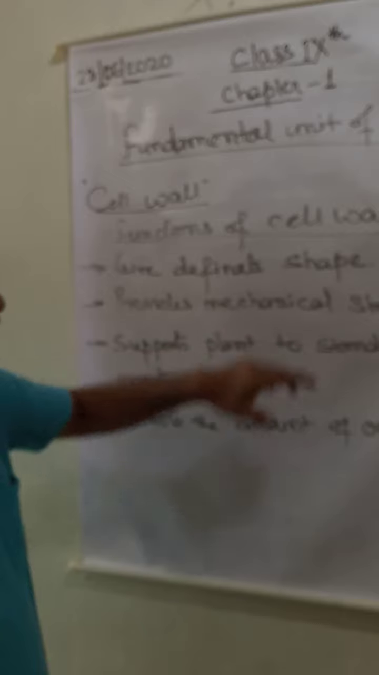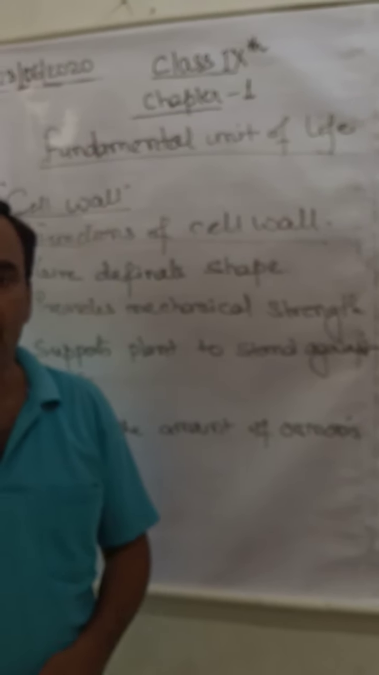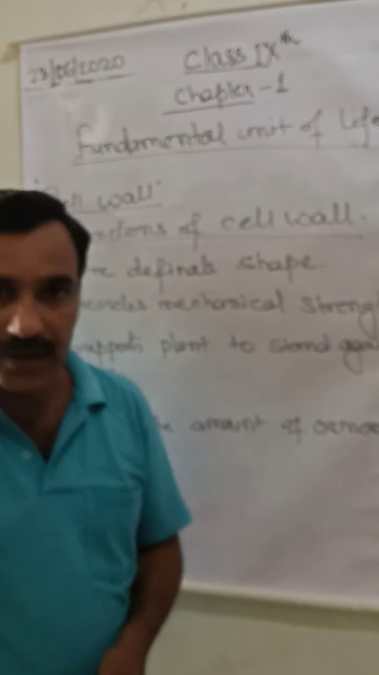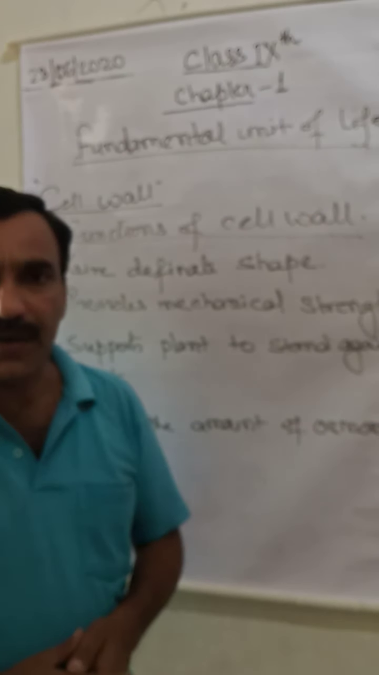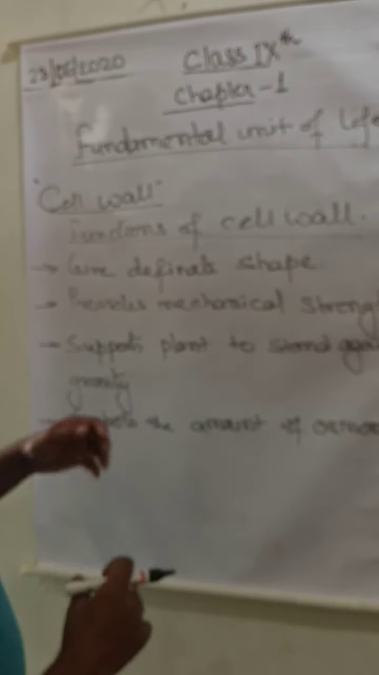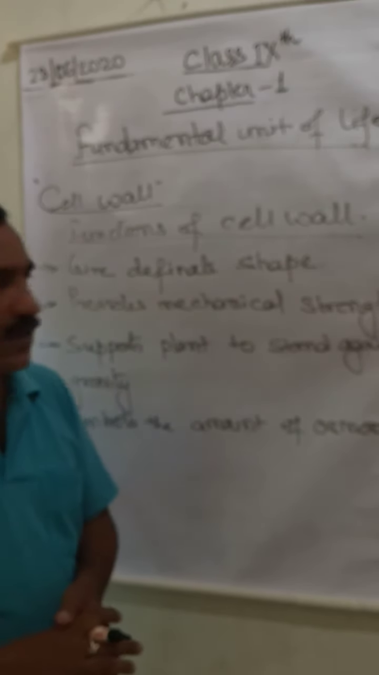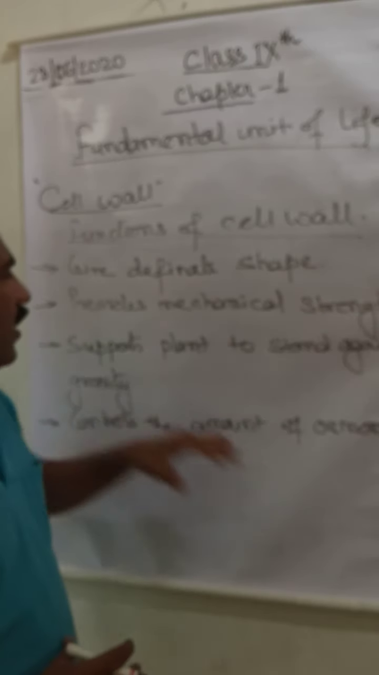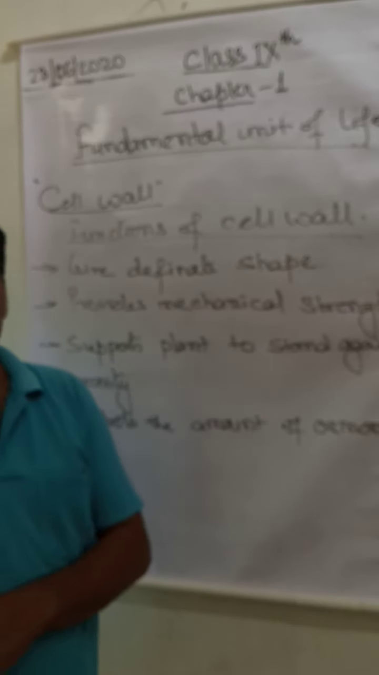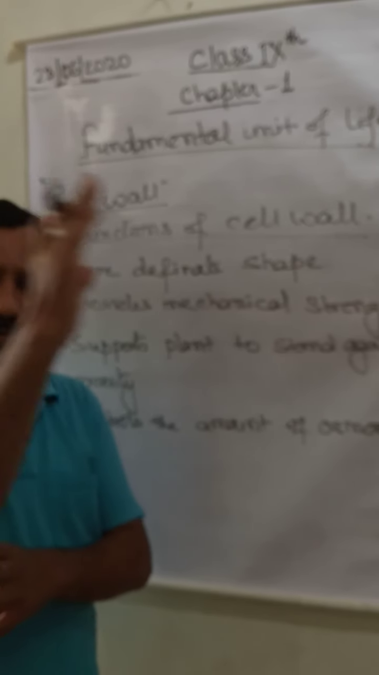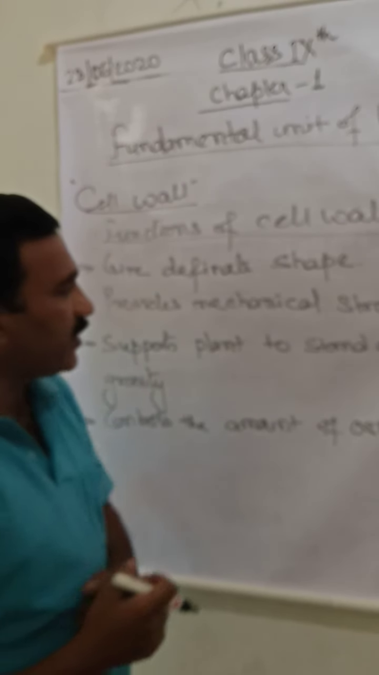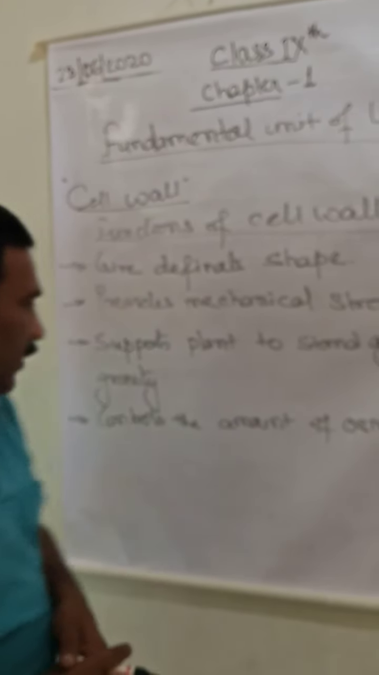Next, it provides mechanical support. Of course, plants have to withstand several climatic conditions: the blow of wind, the temperature, the humidity, the adverse climatic conditions. The cell wall provides mechanical strength to withstand them. You might have seen during the wind, the plant bends completely and again comes back to its original position. This is because of the cell wall.